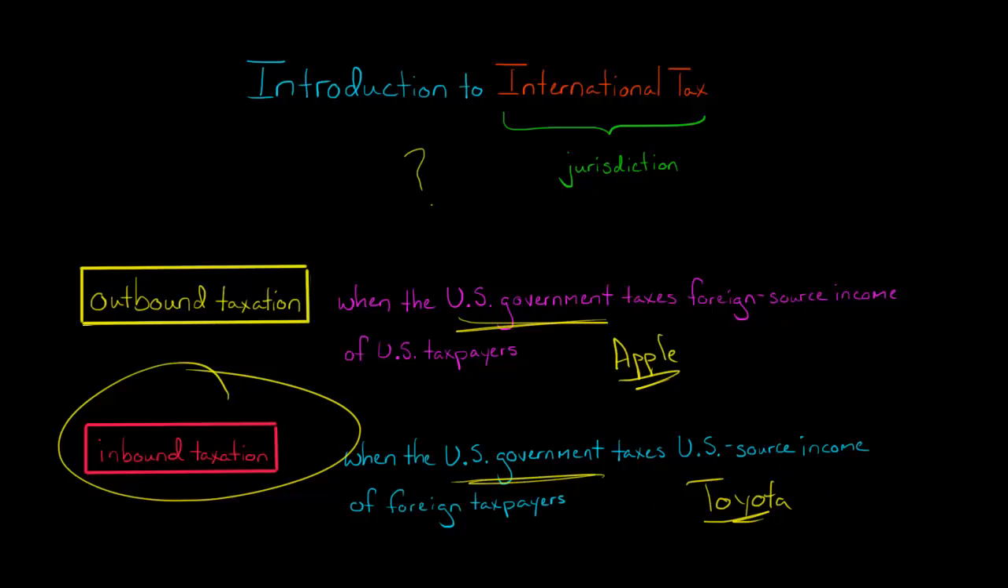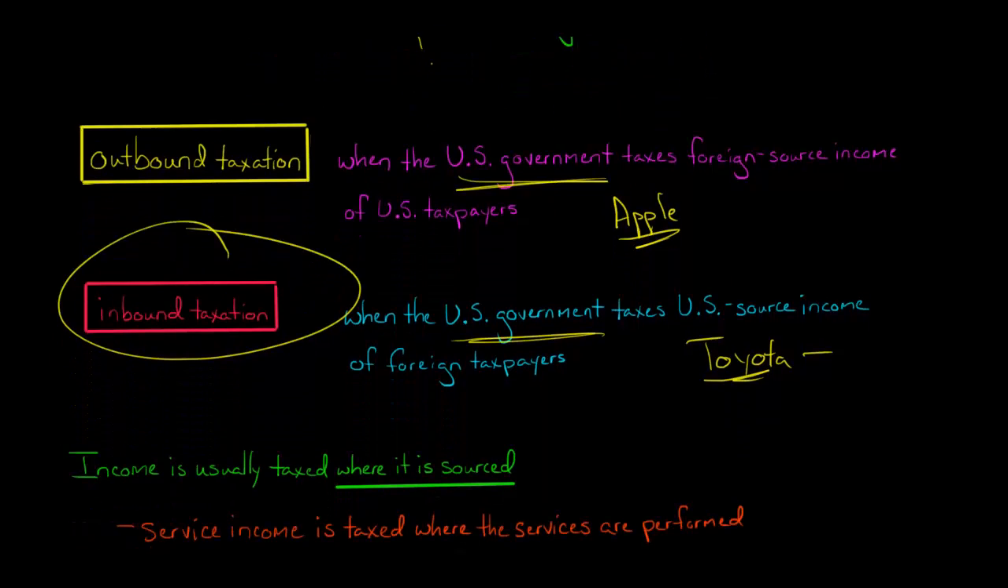If Toyota is just selling cars in Japan, it's a Japanese company selling cars in Japan. Obviously, any income from that is not going to be taxable by the U.S. government. But when Toyota is selling cars in the United States, now we say, okay, that is U.S. source income. So to what extent is the U.S. government going to be able to tax that?